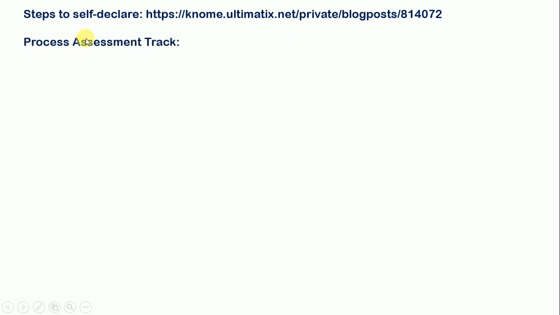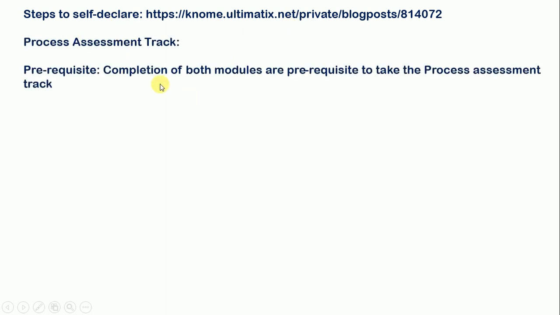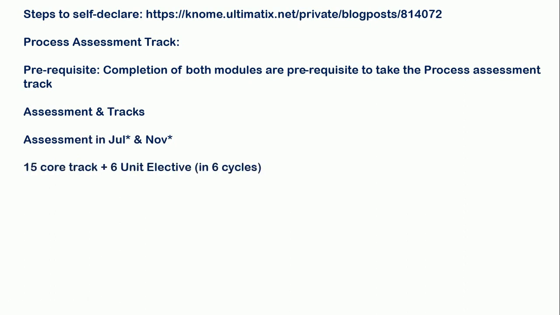Now process assessment track prerequisite: completion of both modules is a prerequisite to take the process assessment track. And now assessments and tracks. Assessments will be held every July and November. There will be 15 core tracks and 6 unit elective tracks in 6 cycles.